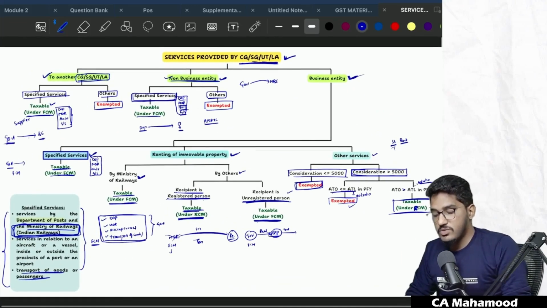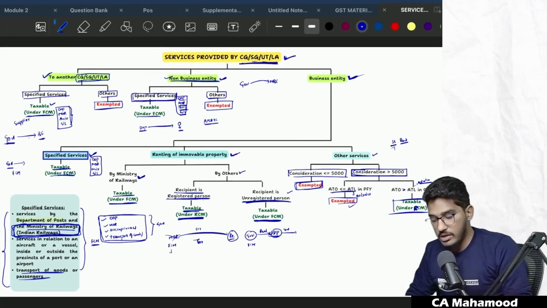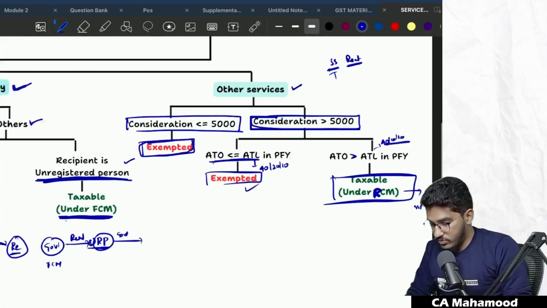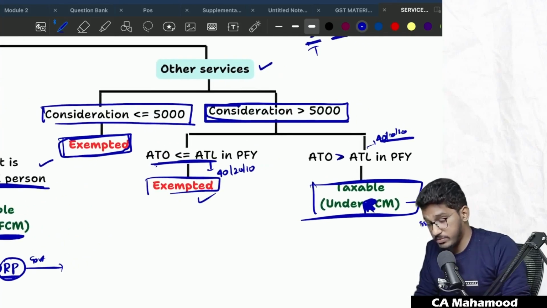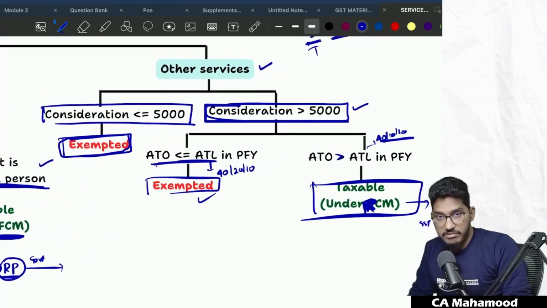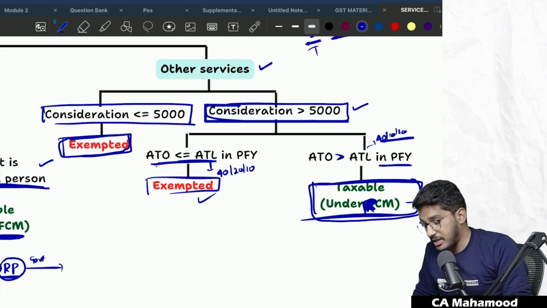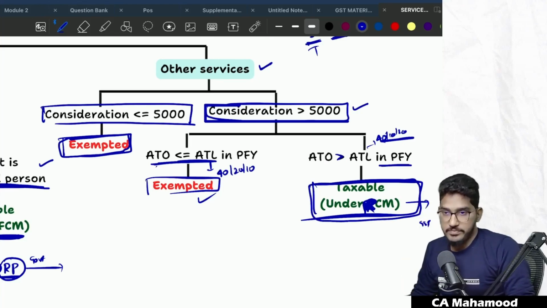Clear? So this is the amended position of services which are provided by central government, state government, union territory or local authority. Clear and comfortable everybody? So one small correction here. These are taxable under reverse charge mechanism: services provided by government to a business entity where the consideration is more than 5,000 rupees and the aggregate turnover of the business entity is more than the applicable threshold limit in the preceding financial year. Those services are taxable under reverse charge mechanism.